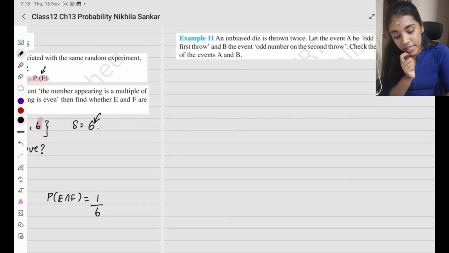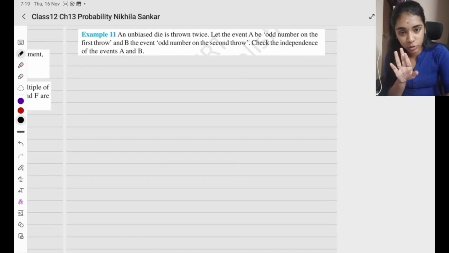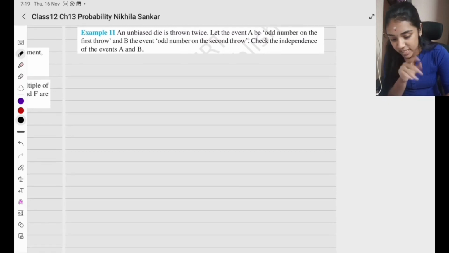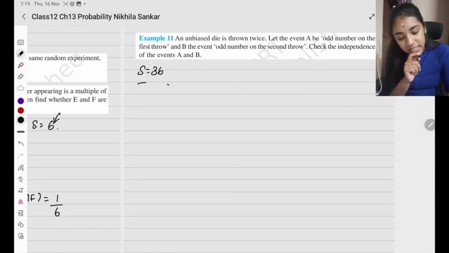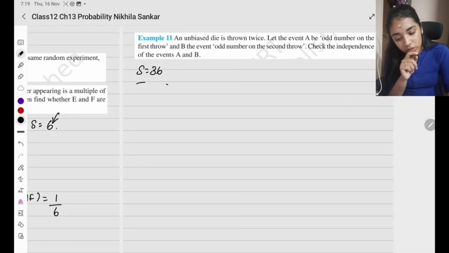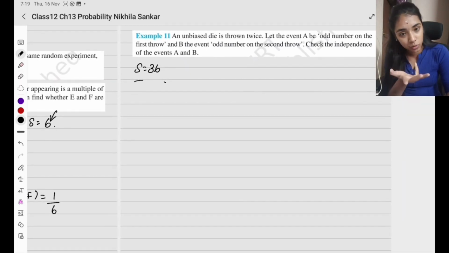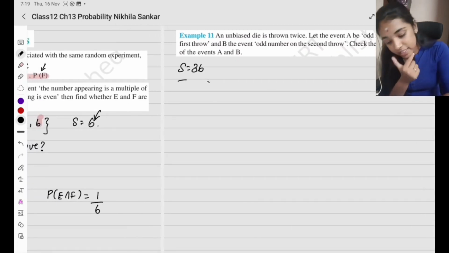Example 11. An unbiased die is thrown twice. We throw a die two times. For the first die there are 6 in the sample space; if we throw two dice, it's 36, 6 squared, right? So what is the sample space? 36. So first let's write that. Sample space is going to be 36. Let the event A be odd number on the first throw and event B be odd number on the second throw. Check the independence of events A and B. So first, let's write down our sample space. So what is it going to be?